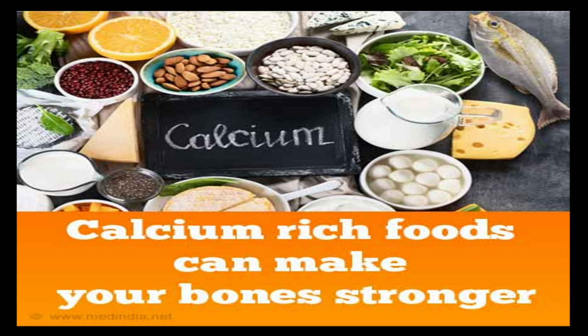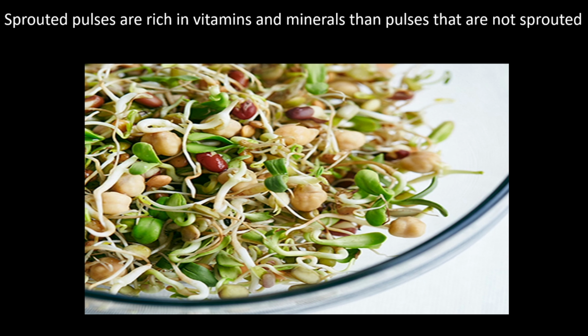Calcium will make our bones stronger. Okay, next. Another mineral is iron. Iron helps us to form blood in our body. So keep these two: calcium helps to build healthy bones and teeth, and iron helps the body to form blood.